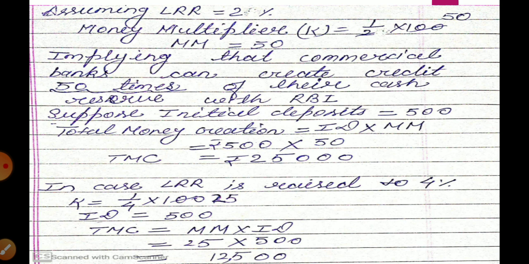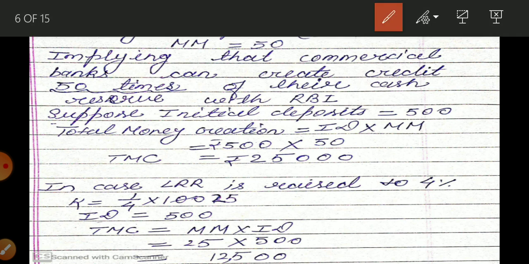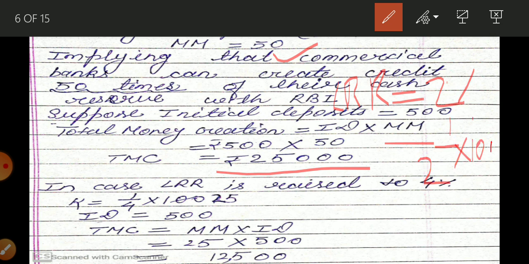Okay, now suppose the initial deposit is 500. It means they are able to create money equal to 25,000. Why? Because what is the value of the money multiplier? 50. Why? Because we had considered the legal reserve ratio equal to 2%. When we divide 1 upon 2 multiply 100, it will be 50. It means whatever the initial deposit, the commercial bank is able to create 50 times more credit.